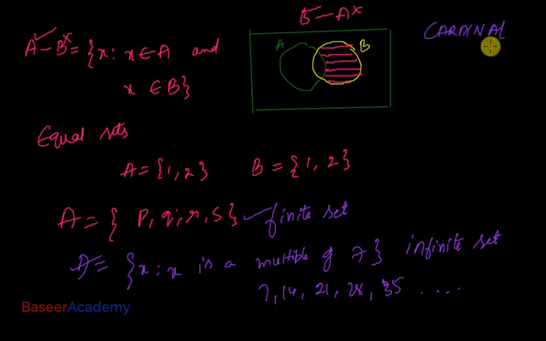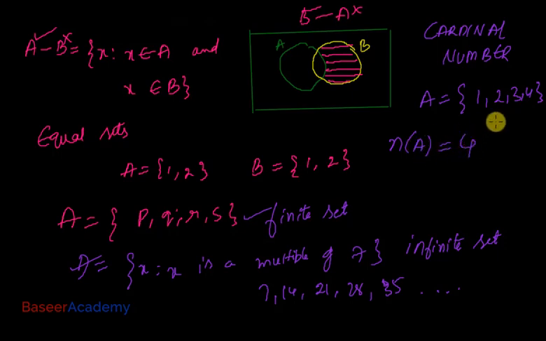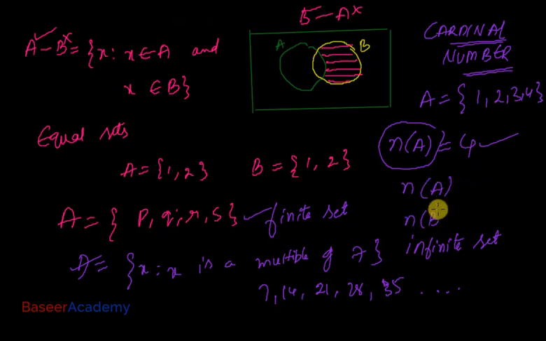What is the cardinal number of a set? Let us say I have a set A which contains the elements 1, 2, 3, 4. How many elements are in set A? 1, 2, 3, 4. Four elements. So the number of elements in set A is 4, and so we say that the cardinal number of set A is 4. The cardinal number of set A is represented like this: n of A. Similarly, the cardinal number of set B would be represented like this: n of B.